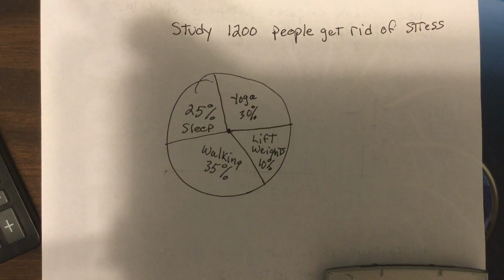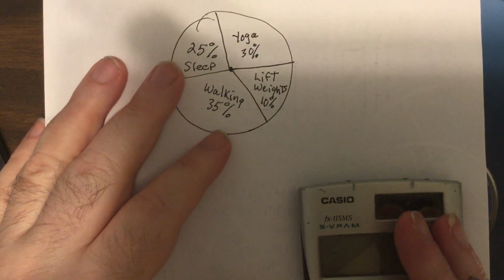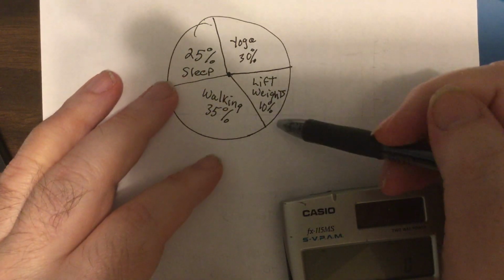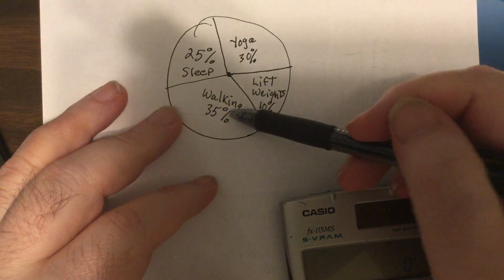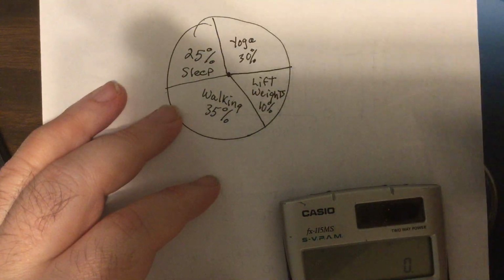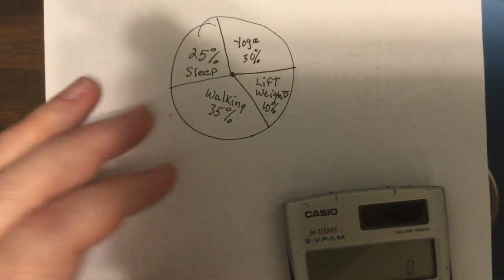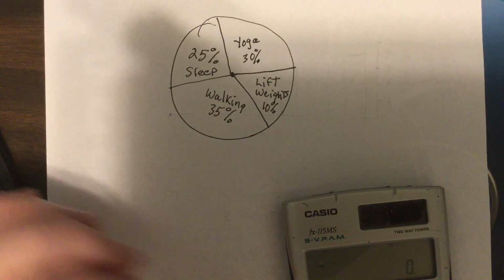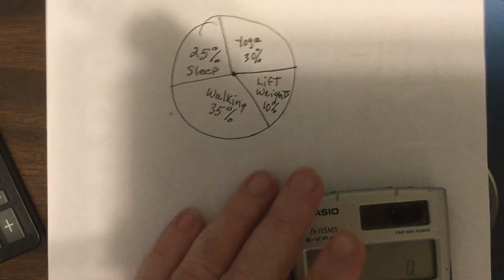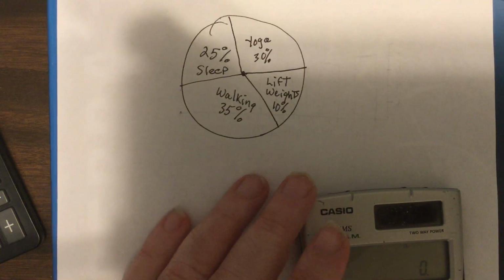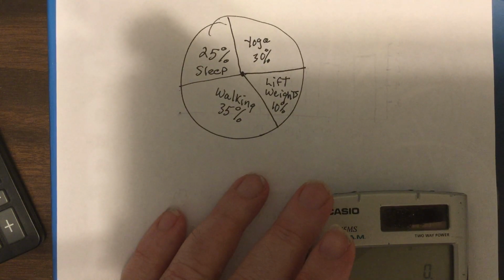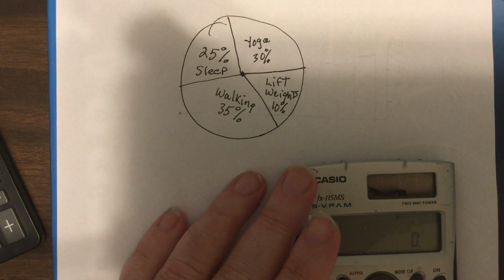What do they do to get rid of stress? And we have 30% do yoga, 10% lift weights, 35% walk, 25% sleep. Made this up. There'd probably be reading in there. Some might do karate. Some might eat. Ooh, that sounds like a good one.